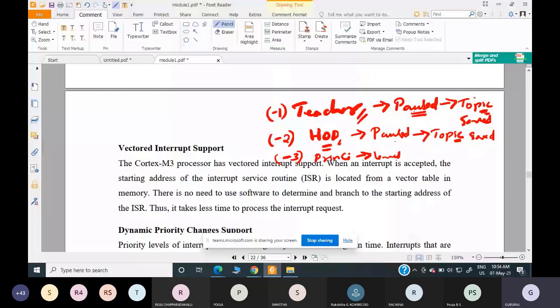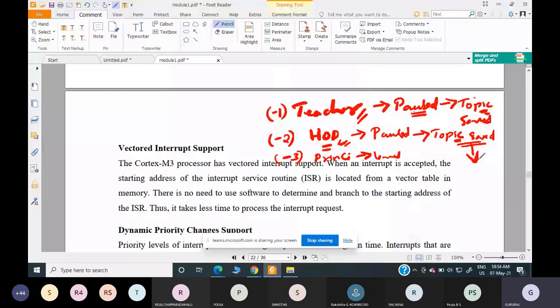Since the HOD had already saved the topic, he can continue from wherever he had left.